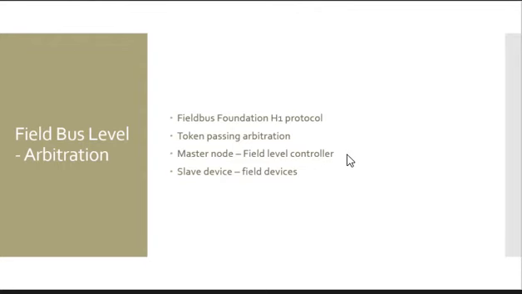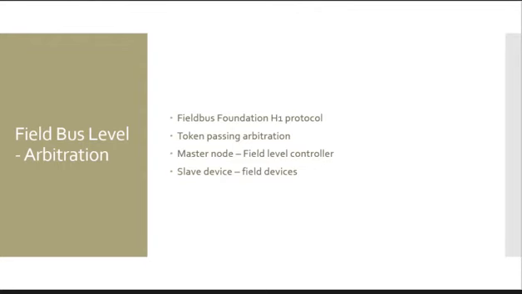The token passing procedure guarantees that the specific master node that has the token gets access to the bus for a defined time frame. The master node with access to the bus can request data from other master nodes or slave devices within the time frame. The master nodes are the field level controllers, and the slave devices are the field devices such as sensors and actuators. Once the time frame expires, the token is passed to the next field level controller.